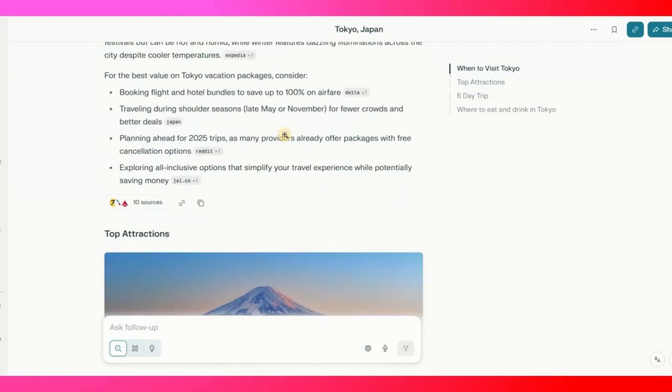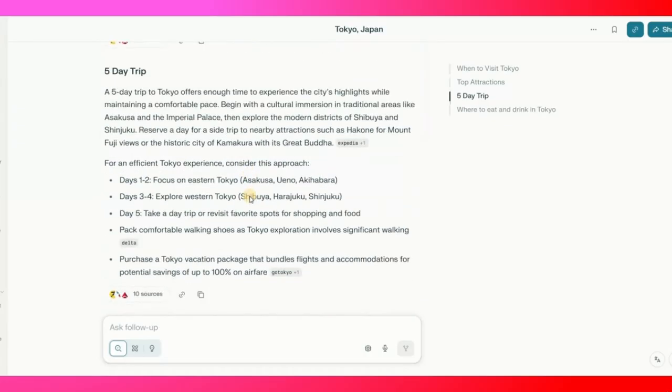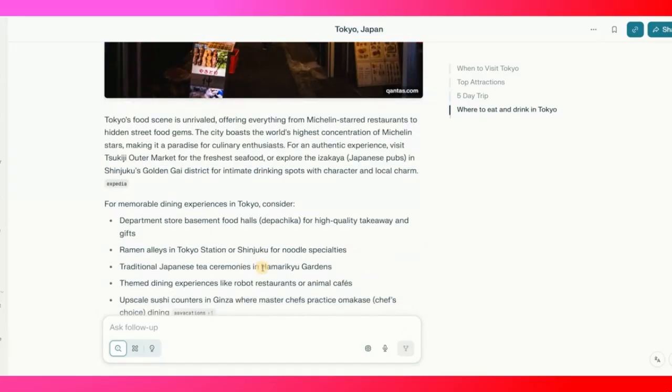So it has given me all the details of Tokyo vacation packages, all the things, top attractions. If I am someone who is planning a 5-day trip to Japan, I can simply head over to Perplexity. I can do all my research and planning from day 1 to day 5, what I need to do, where I need to go, which hotels to approach, and all the things. So this tool is one of the most amazing tools when it comes to deep research, deep thinking, and all of that stuff.